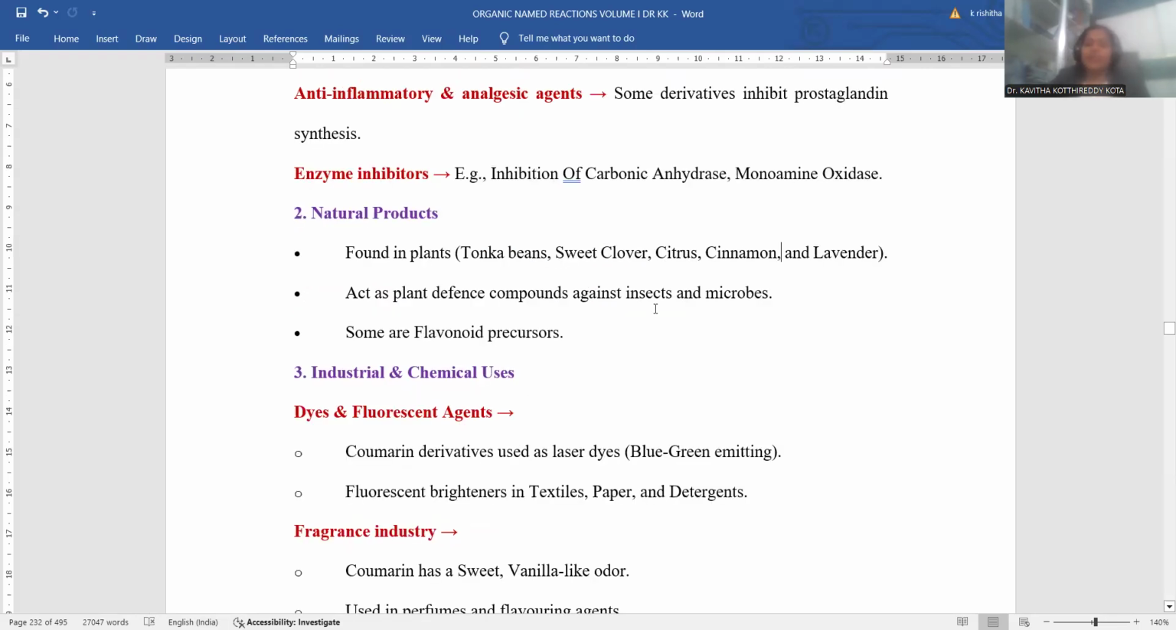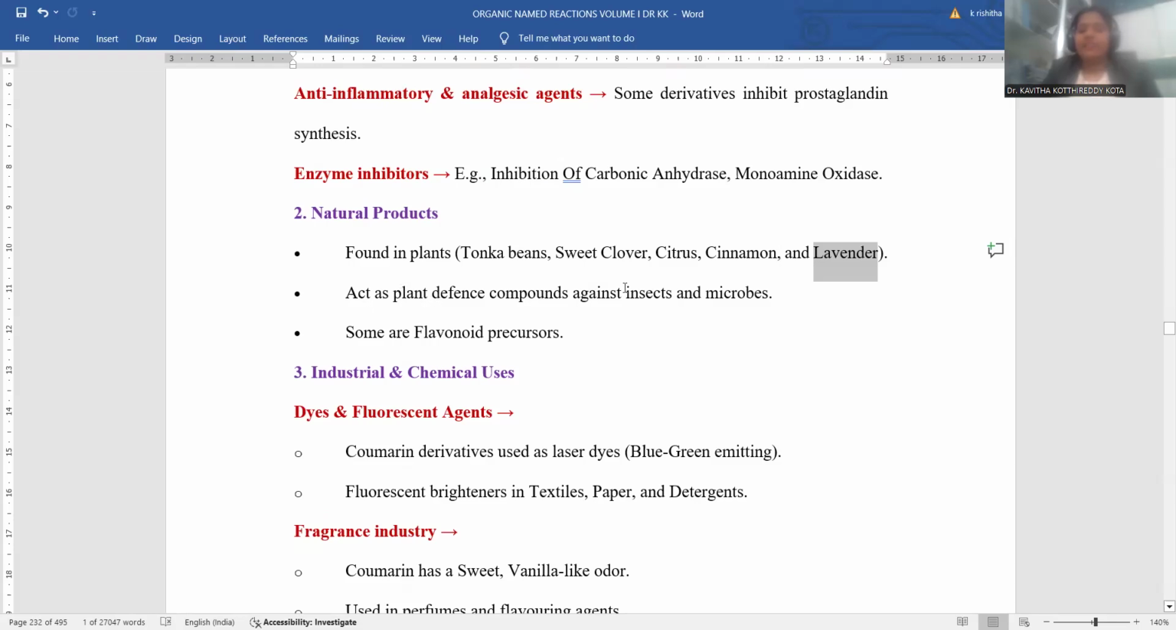In specific, Coumarin is a natural product. You can extract Coumarin from plant origin, like tonka beans, which are the first source. From this only, Coumarin chemistry started. From the tonka beans, the Coumarin compound was extracted initially. Later on, sweet clover also has an economic quantity of Coumarin. From citrus fruits you can also extract Coumarin, and from cinnamon, which is a spice. And lavender, which has a fragrance tendency, also gives Coumarin in larger quantity.